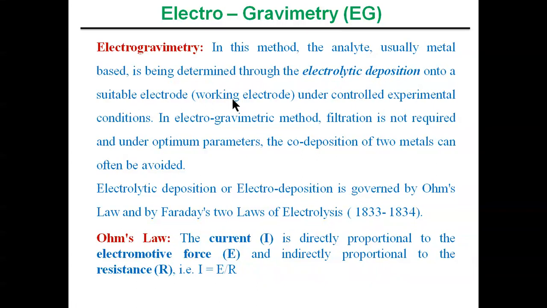Once you apply the voltage or the current to the working electrode, electrolytic deposition of the metals takes place. At some applied potential or current, co-deposition may also take place, where two metals might deposit on the surface of the working electrode. This can be avoided if you optimize the parameters, so it can also be avoided in electrogravimetry. This is how electrolytic deposition takes place.